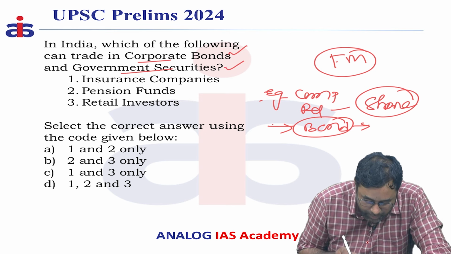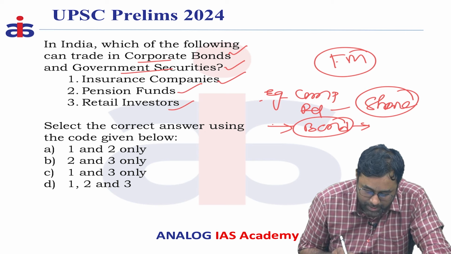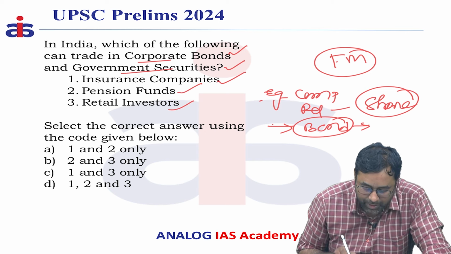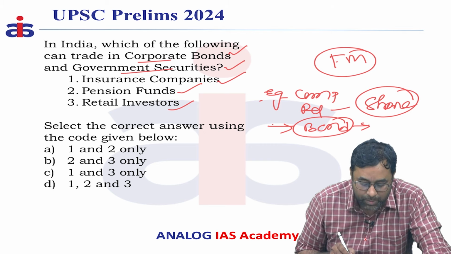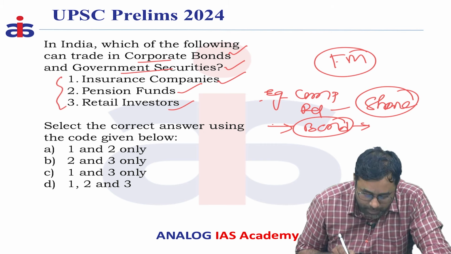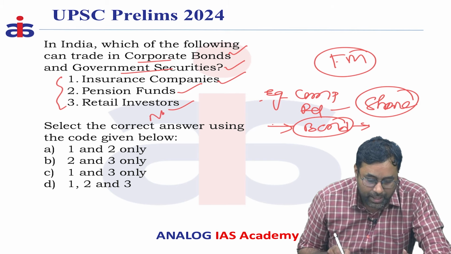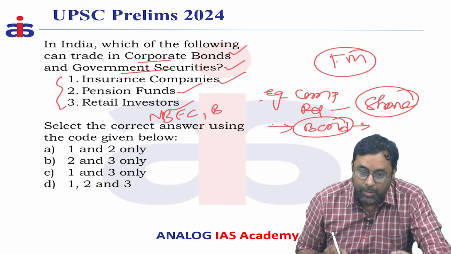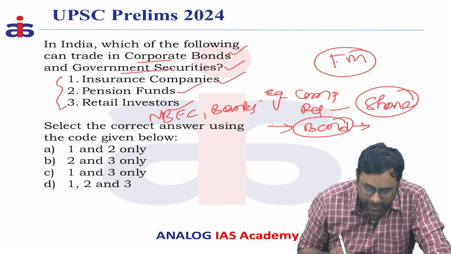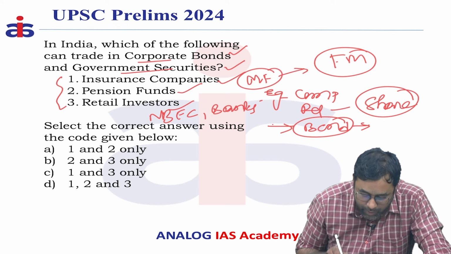For example, here, the people who can trade in corporate bonds and government securities are insurance companies, pension fund companies, and retail investors, meaning the people who are investing in government bonds or corporate bonds. Apart from these three entities, NBFCs, non-banking finance companies, can participate in these financial markets, as well as banks, and mutual fund organizations.